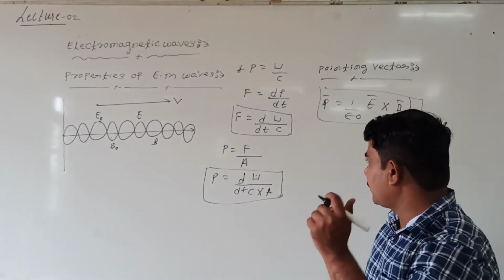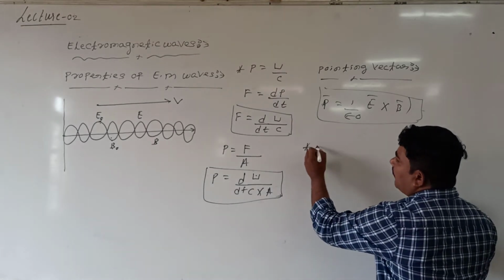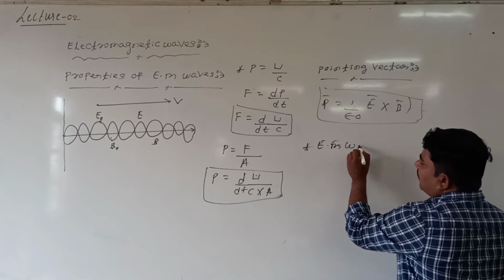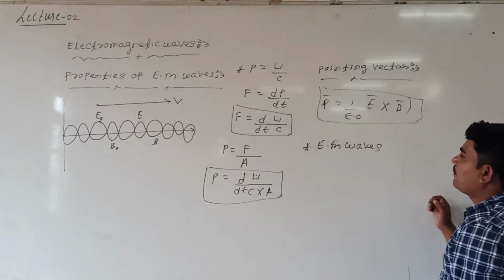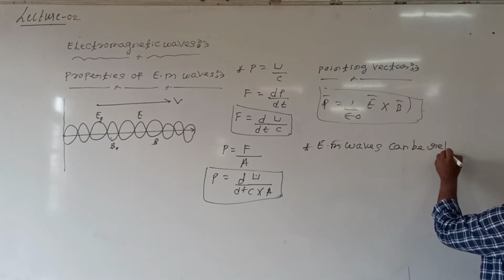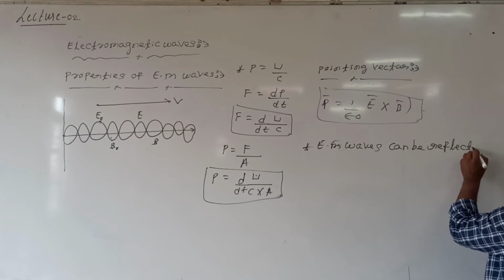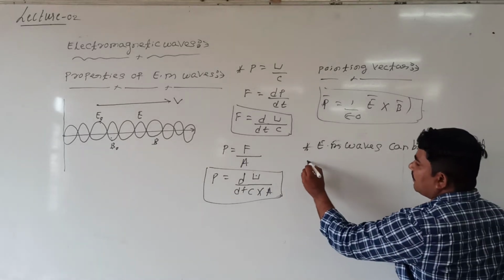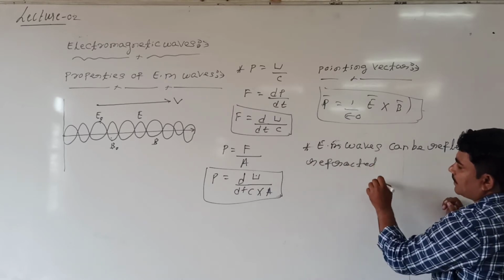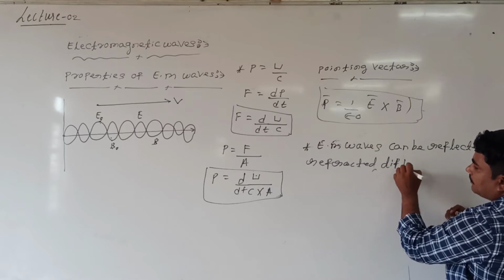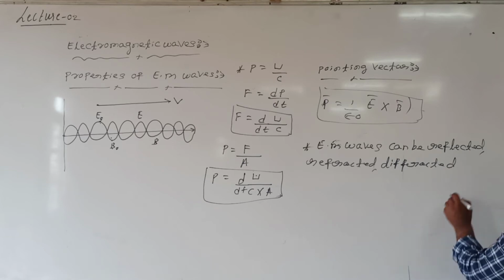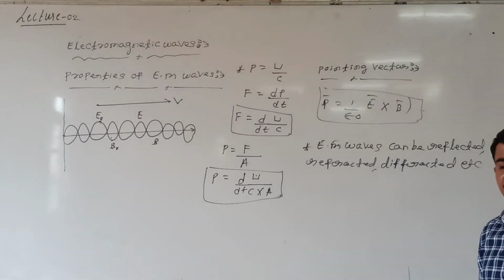What properties? One by one you can see. EM waves can be reflected, they can be refracted, similarly they can be diffracted, they can be polarized, etc. These properties can exist for electromagnetic waves.